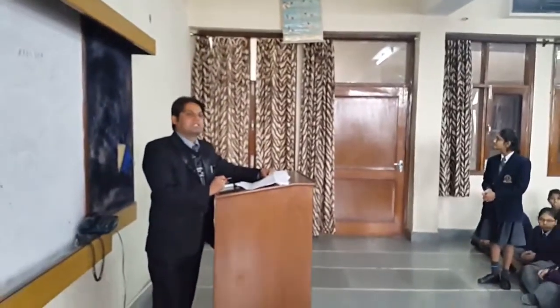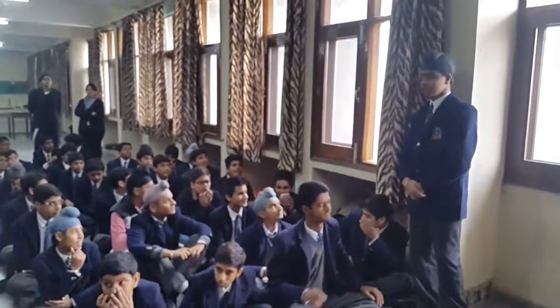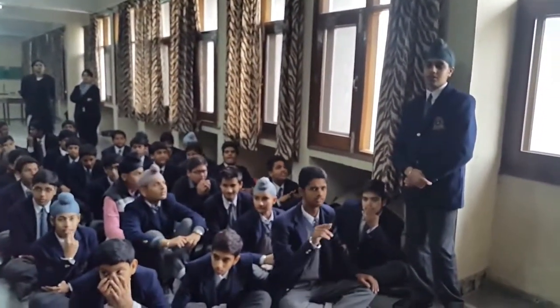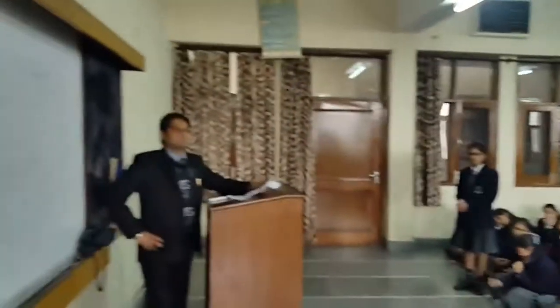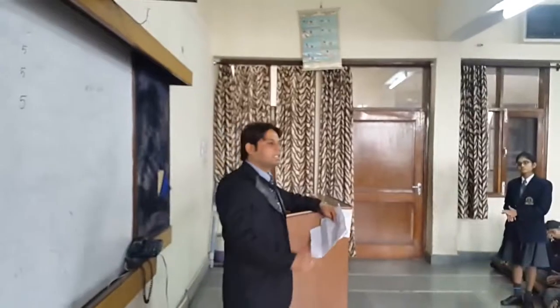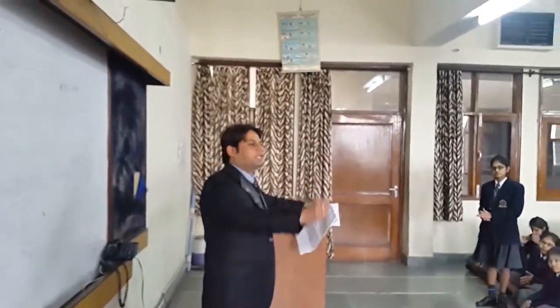What is the sum of first 25 odd natural numbers? 625. Yes, it is 625. He is right. Good, very good. Yes, Mihir.